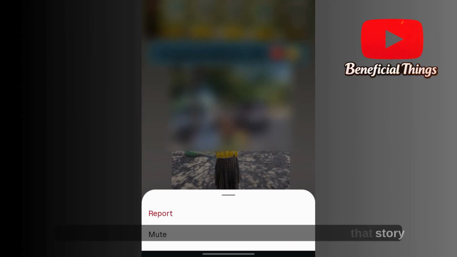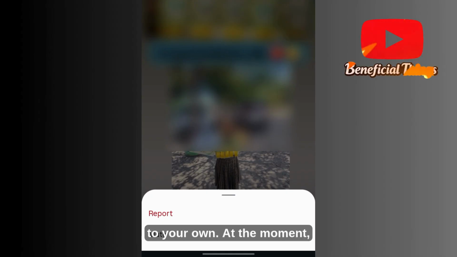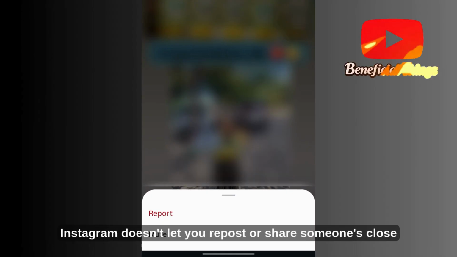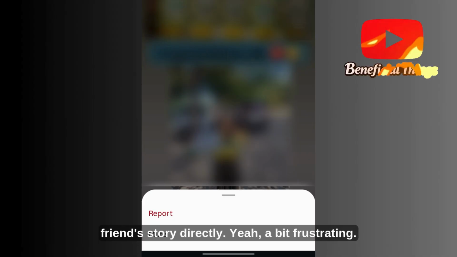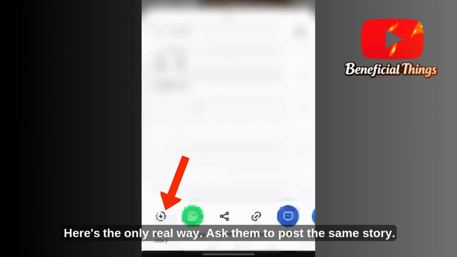Here's the key part. You won't see any option to tag them back or add that story to your own. At the moment, Instagram doesn't let you repost or share someone's close friend story directly. Yeah, a bit frustrating. So what can you do instead? Here's the only real way.